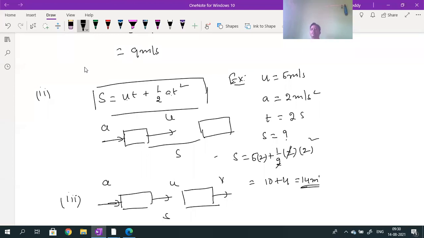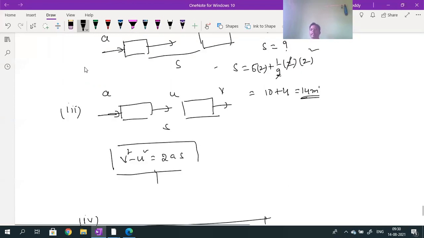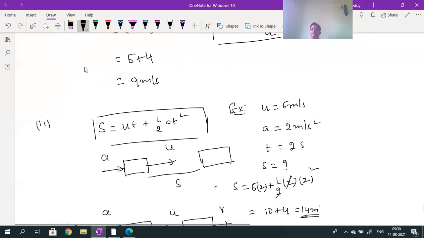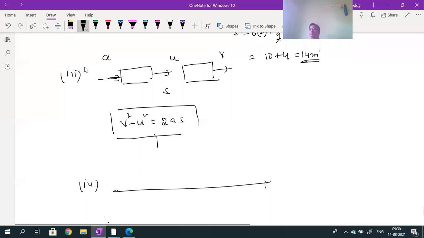So this is the example for the second one. Similarly, I can derive for the third one, 40 meters per second. Using the third one, by using the second equation, I can calculate the displacement value, the initial velocity value, and even the acceleration values. So what about the fourth one?